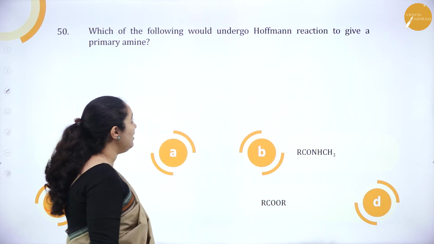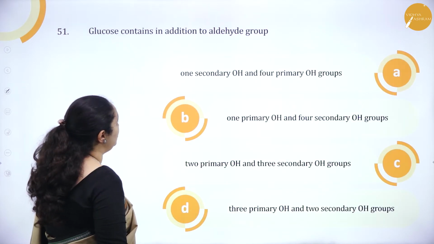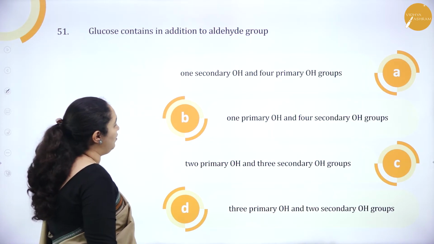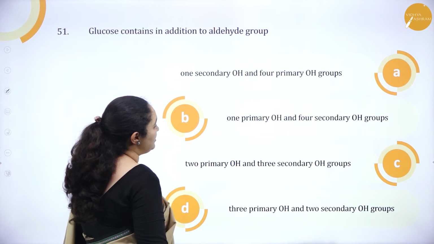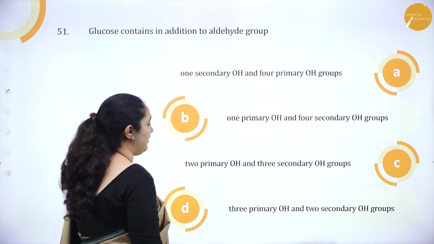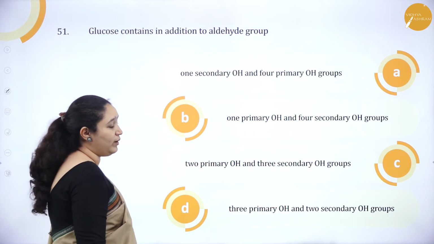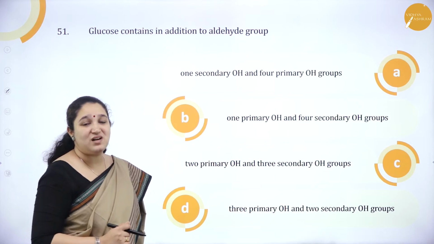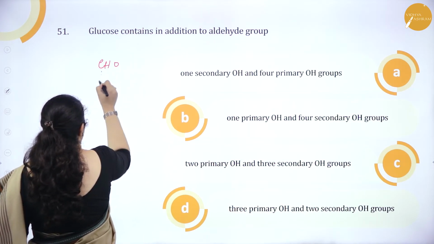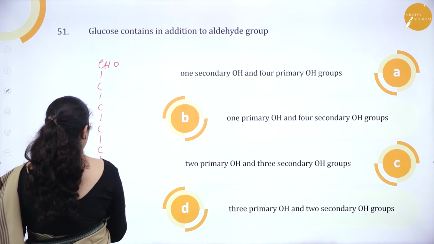Okay. Next question. Glucose contains, in addition to aldehyde group, 1 secondary OH and 4 primary OH, 1 primary OH and 4 secondary OH, 2 primary OH and 3 secondary OH, 3 primary OH and 2 secondary OH groups. What is the structure of glucose? It is CHO, 1, 2, 3, 4, 5.